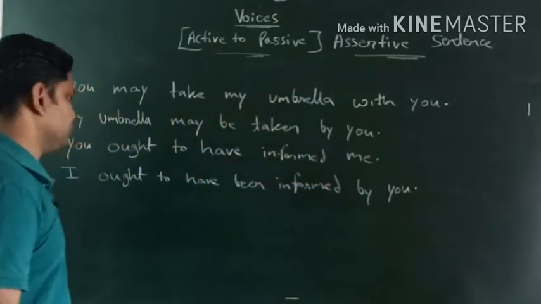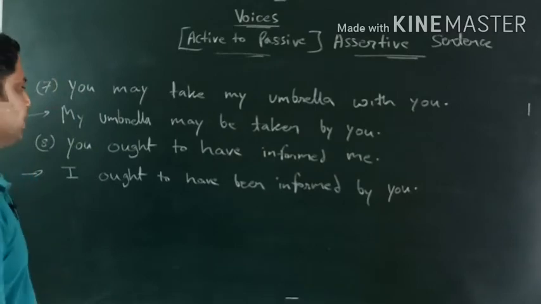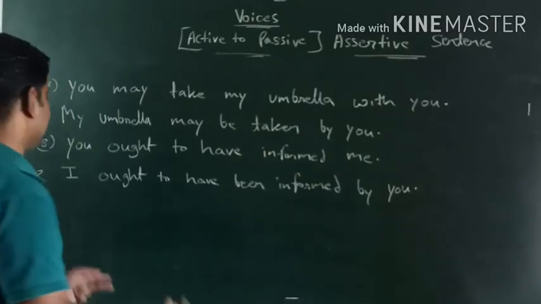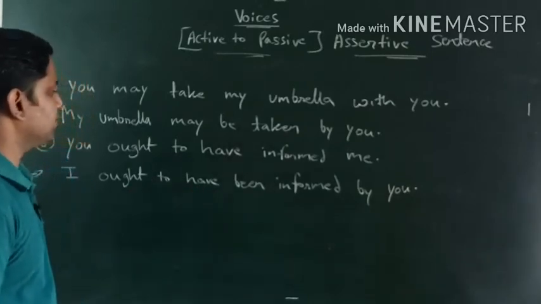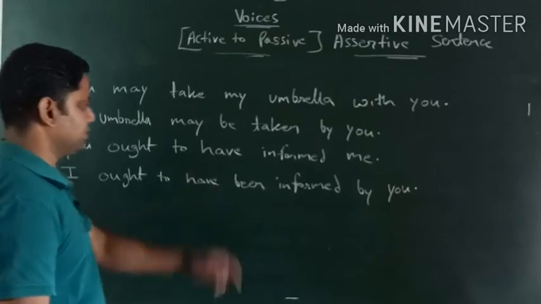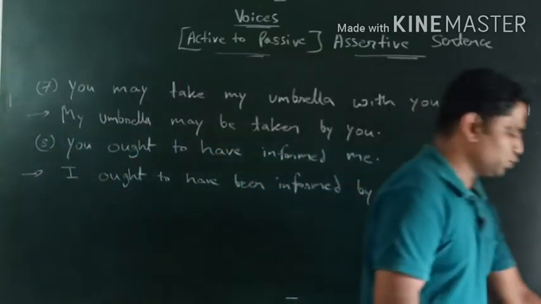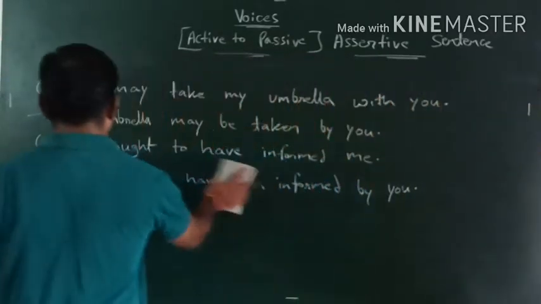So I ought to have been informed by you, from you ought to have informed me. I ought to have been informed by you. So this is the way we deal with that.